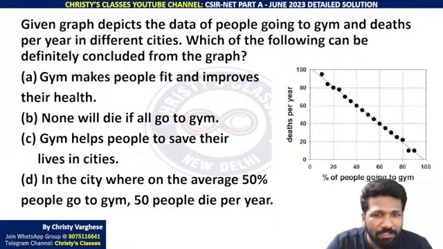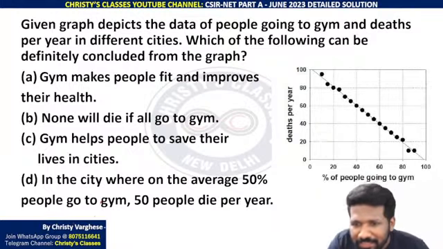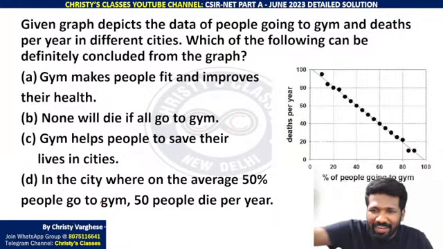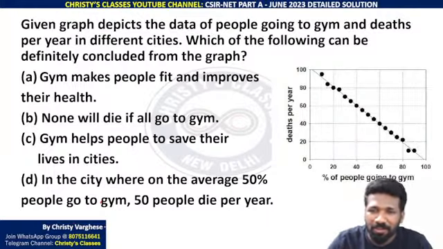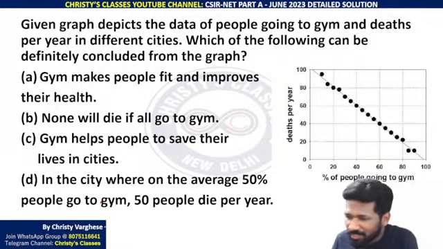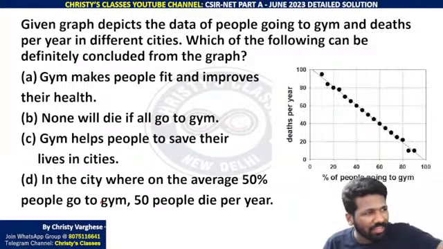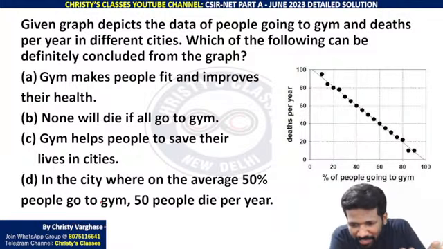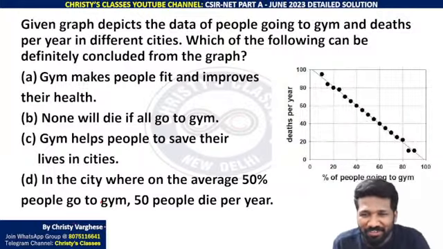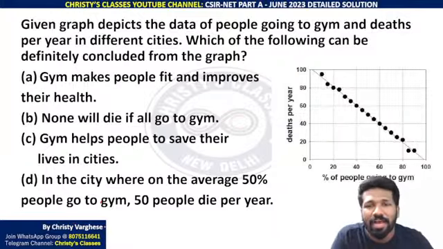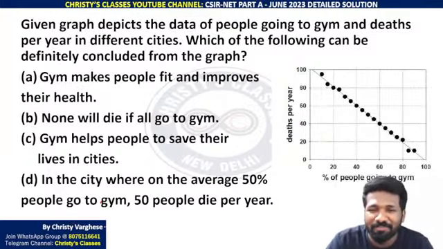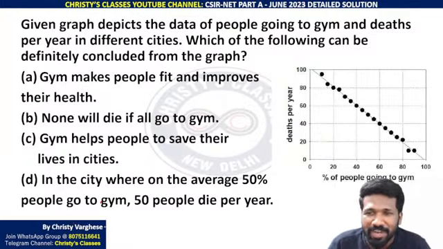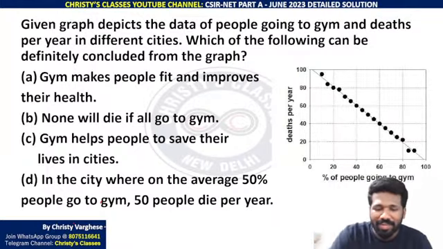ये ग्राफ से gym makes people fit, fitness and death, we cannot say that is the opposite. A person dying and a person fit, I agree, if a person is fit, he has less chance to die soon, that is true. But there are many other factors for death na. Accidents can be factors, other illness can be factors, age is a big factor na. So the correlation between those things is not given.